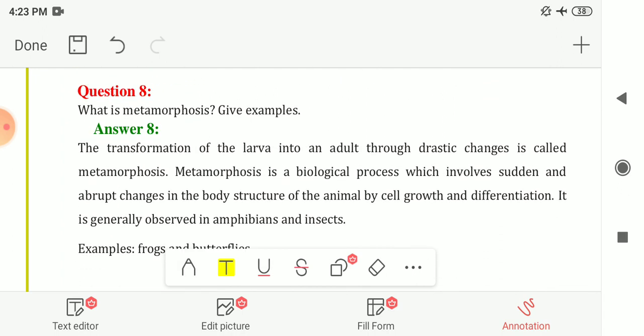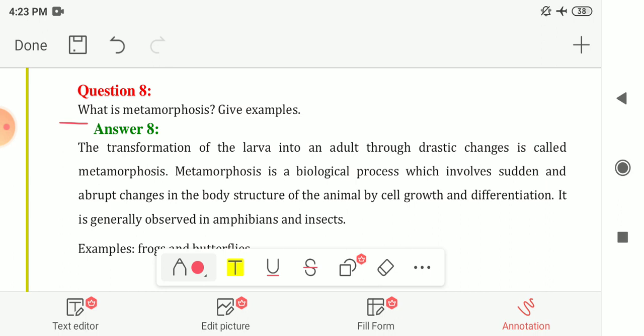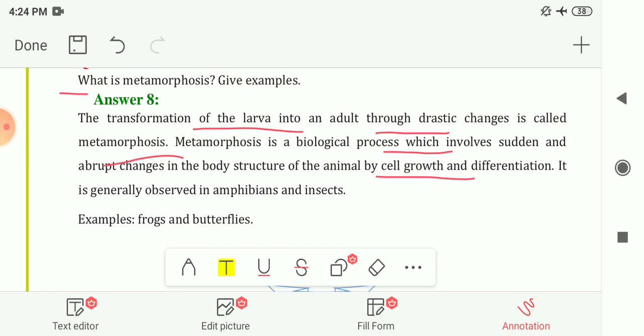Next, question number 8 is, what is metamorphosis? Give examples. So the transformation of the larva into an adult through drastic change is called metamorphosis. Drastic change means major changes are there in this metamorphosis. Metamorphosis is a biological process which involves sudden and abrupt changes in the body structure of an animal by cell growth and differentiation. By the differentiation and the cell growth of the cells, you can see major change in the body of the animal.